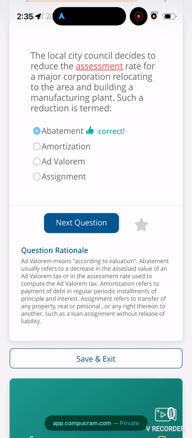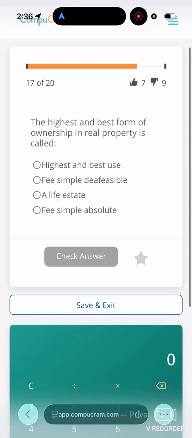All right. Ad valorem means according to valuation, which is to do with the taxes. Abatement usually refers to a decrease in the assessed value of an ad valorem tax or in the assessment rate used to compute the ad valorem tax. Amortization refers to payment of debt in regular periodic installments of principal and interest. Assignment refers to transfer of any property, real or personal, or any right thereon to another, such as a loan assignment without release of liability.